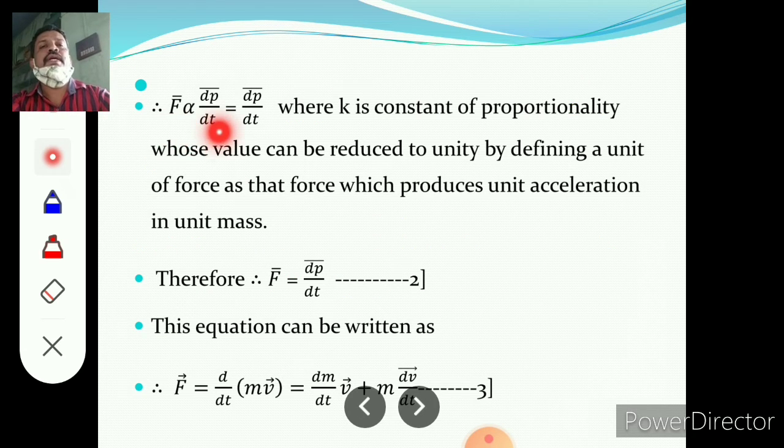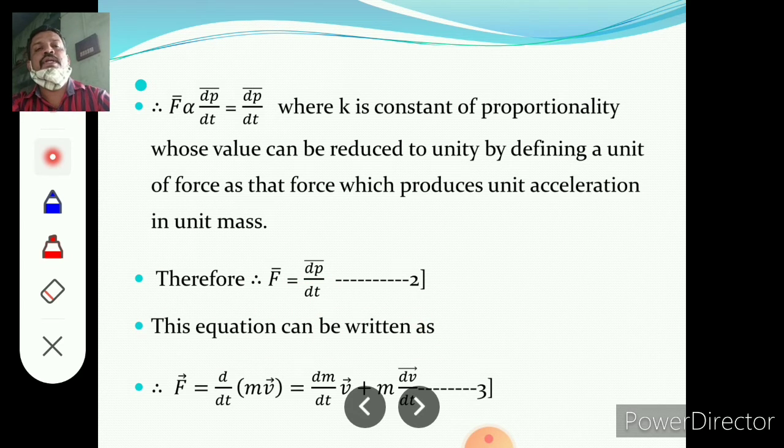That is, force is directly proportional to the rate of change of momentum per unit time, that is dp by dt, where k is the constant of proportionality. Here k has a value that can be reduced to unity by defining a unit force as that force which produces unit acceleration in unit mass. Therefore, F equal to dp upon dt.